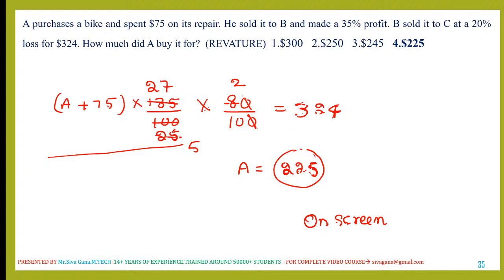Here the logic behind the question and how to answer the question are the important things, not the calculative part. Hope you understand, guys.